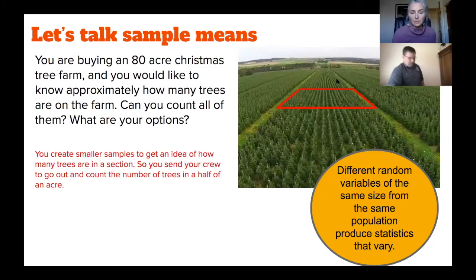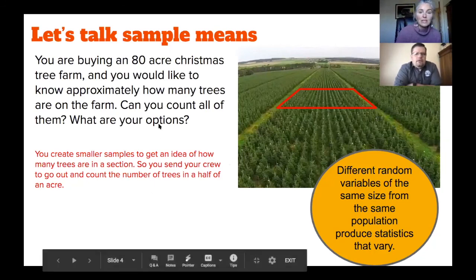So this sample is beautiful. If I use this sample to estimate my entire farm, would I get an overestimate or an underestimate? My guess is an overestimate, because what you've highlighted there looks fully forested. Right, so you have to be careful. This is why we take many samples, because not every sample is going to look like the population. If you're not careful with your sample, your average begins to look wrong because of your poor sampling.